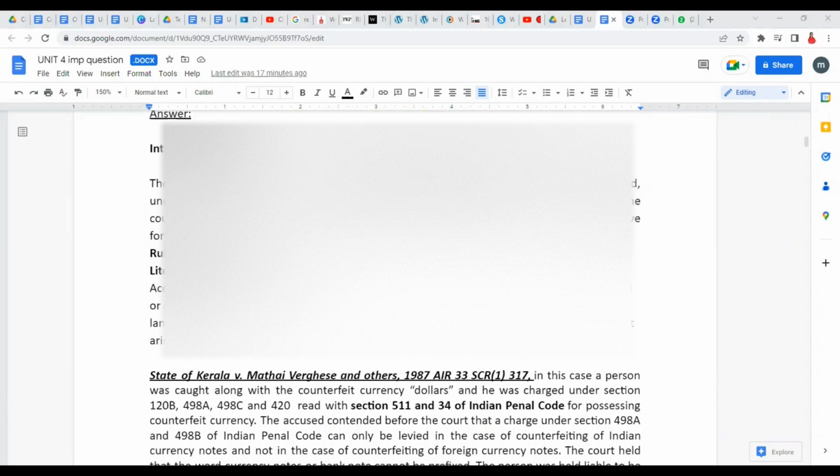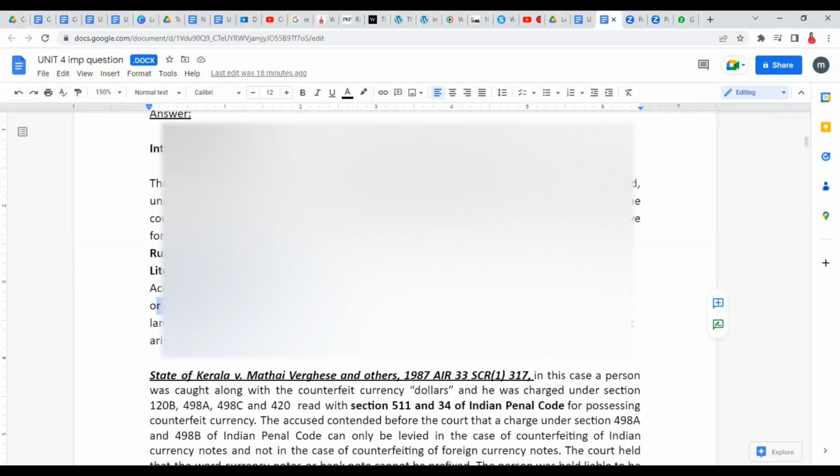Now, first of all, we have literal or grammatical rules. So do you remember what is literal rule? Literal, when we say, it's like exact meaning, the literal meaning we try to apply. Okay, so literal or grammatical rule. According to this rule, the words used in the text are to be interpreted in their natural or ordinary meaning. Generally, what a certain word means, that ordinary meaning or literal meaning we try to apply, and we try to understand a certain legal provision.